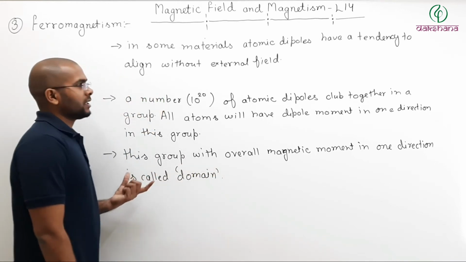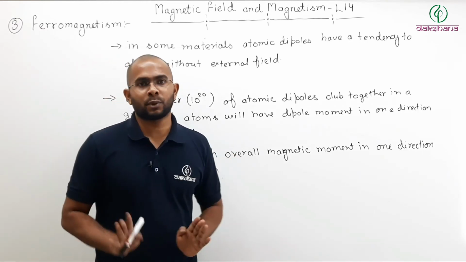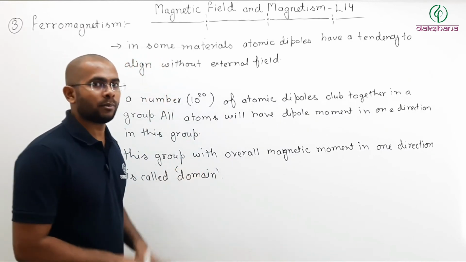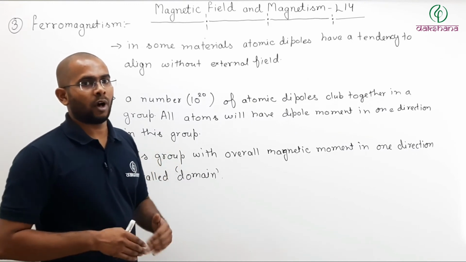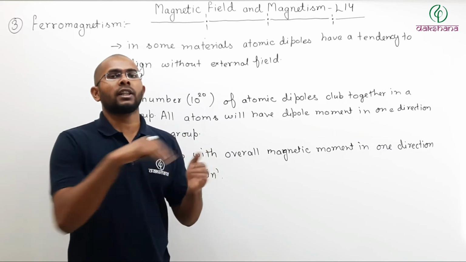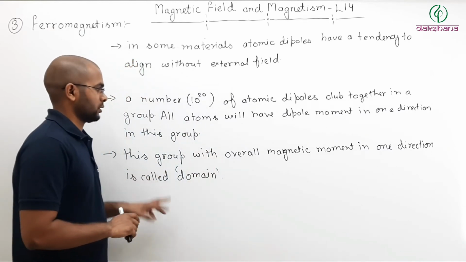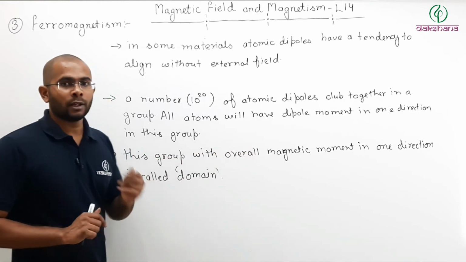So what is happening? In case of paramagnetism, atoms do not club together to form a group, but in case of ferromagnetism, the atoms can club together to form a group, and in that group all the atoms will have dipole moment in one direction. So this group with overall magnetic moment in one direction is called domain.